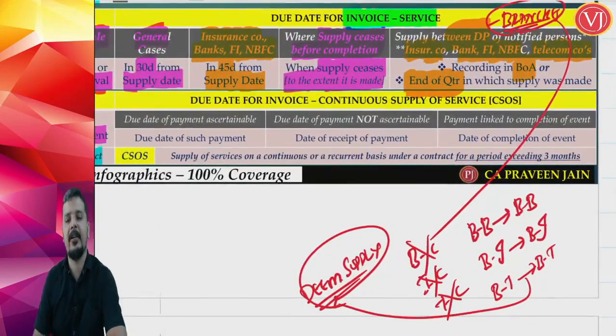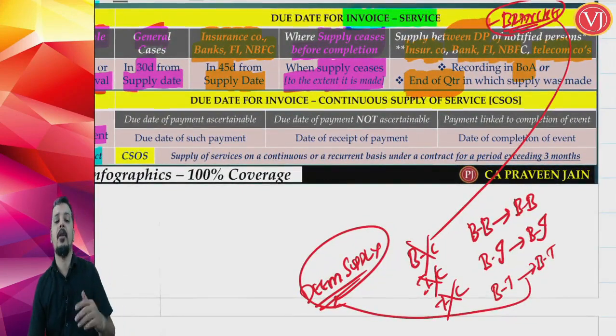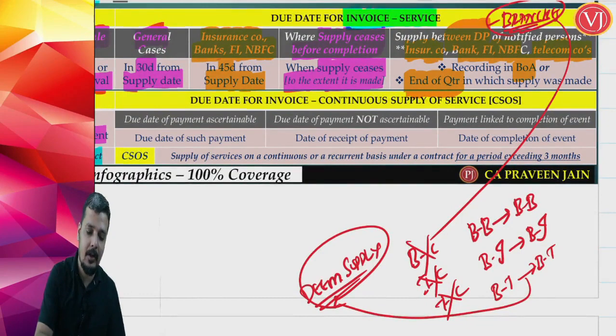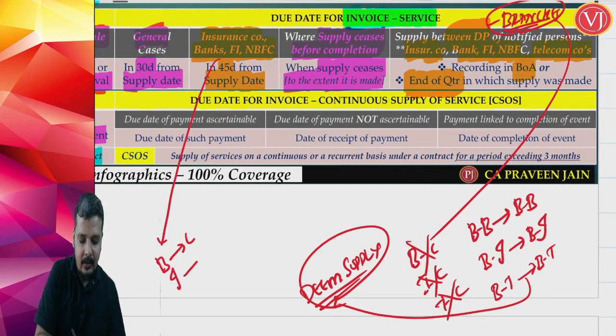Now what is the due date of invoice, friends? Here the normal case is 30 days, and for insurance and banking sector to customers, here friends, when I am talking about this particular point, it is bank to customers, it is insurance to customers. So here friends, you are talking about actual supply.